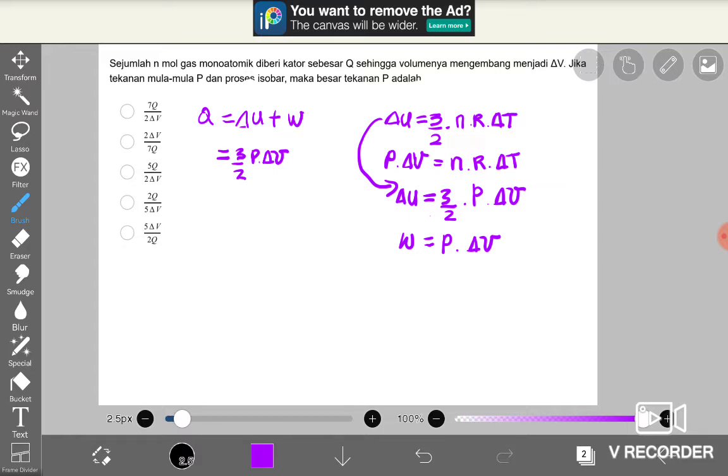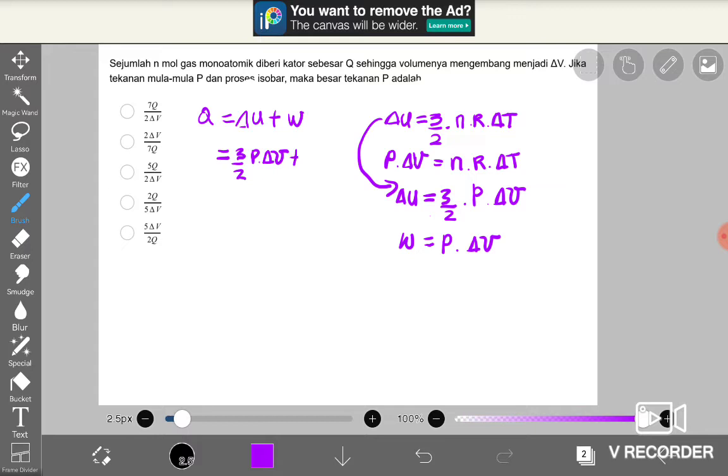Okay, after we found the solution for the work, we insert the value of the work to the first law of thermodynamics.